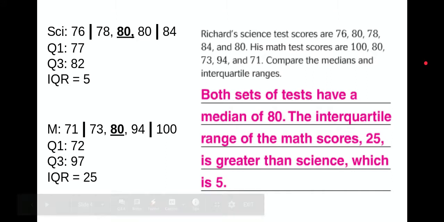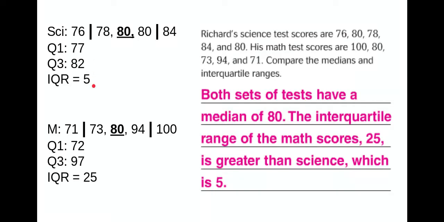And then this last one, you kind of had to do a lot of work. You had Richard's science tests and then his math tests. So you got to take the science and put them in order. Find your median, which is 80. That's one of the two things you have to find, median and IQR. To find IQR, you need your Q1 and your Q3, which is going to be right here between the 76 and 78. That's 77. And then right here between the 80 and the 84. And to find this Q3, you'd have to take 80 plus 84 and then divide by 2, which gives you 82. Then subtract those. 82 minus 77 is 5.